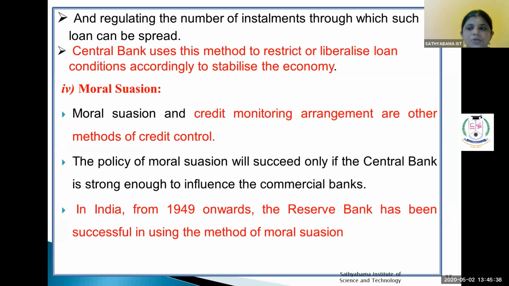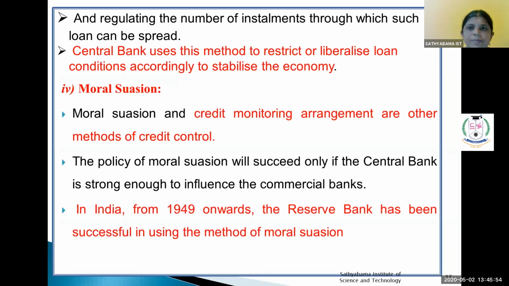Then moral suasion, another method of credit control. It is a credit monitoring arrangement among other methods of credit control. The policy of moral suasion will succeed only if the central bank is strong enough to influence the commercial banks.